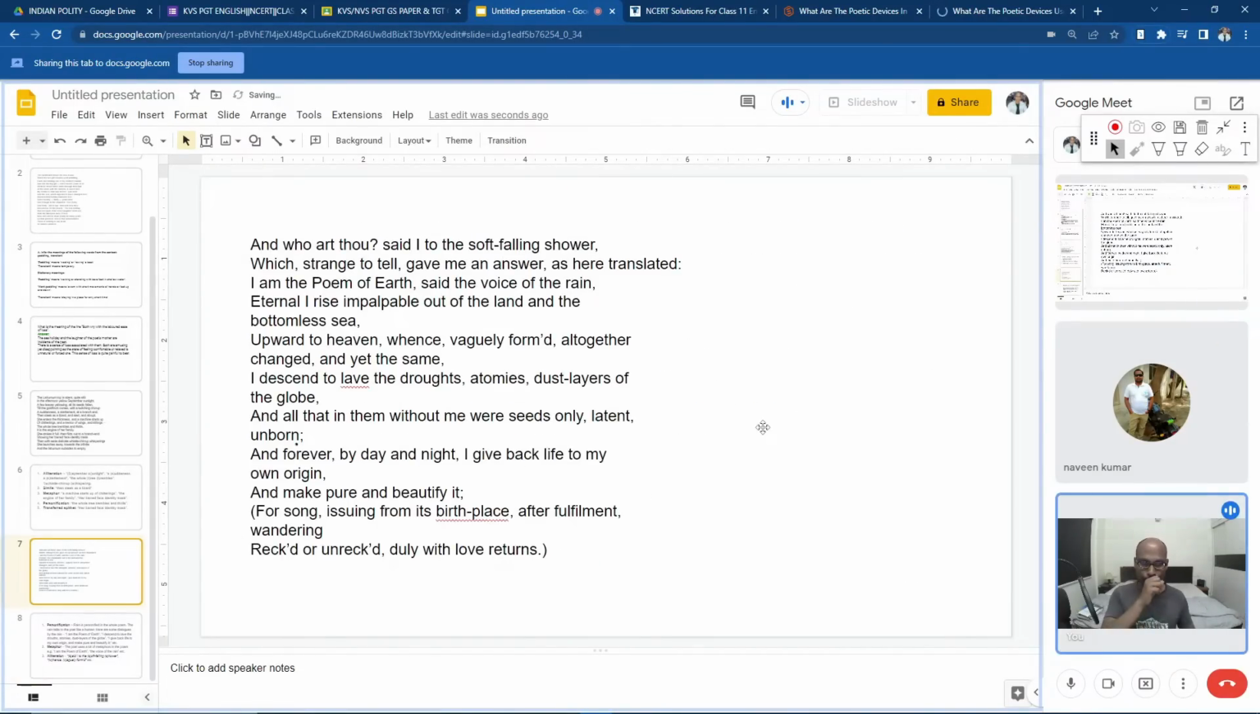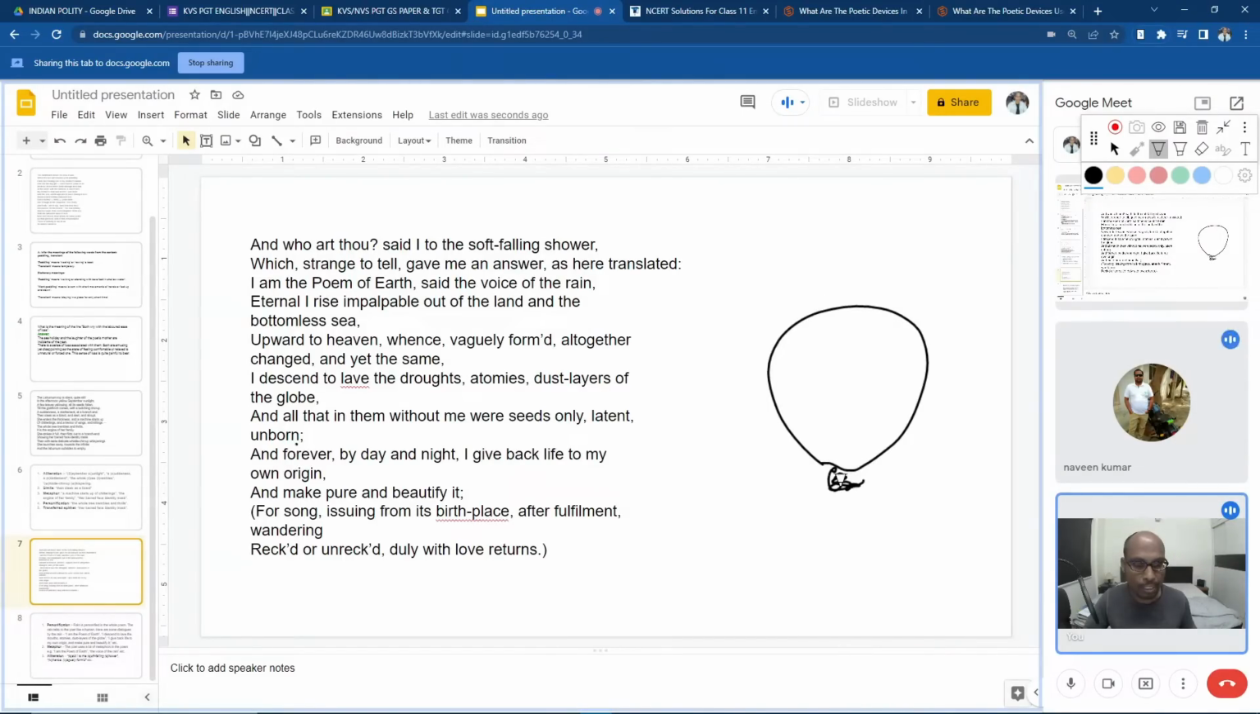Just go through the poem. Fifth line: upward to heaven, whence vaguely formed, altogether changed, and yet the same. If you see, this is like the water cycle. From the bottomless pit, that means from water bodies, it will rise to the eternal. Eternal means it will go upward. Where it goes, it calls itself heaven, but for us it is actually the sky.